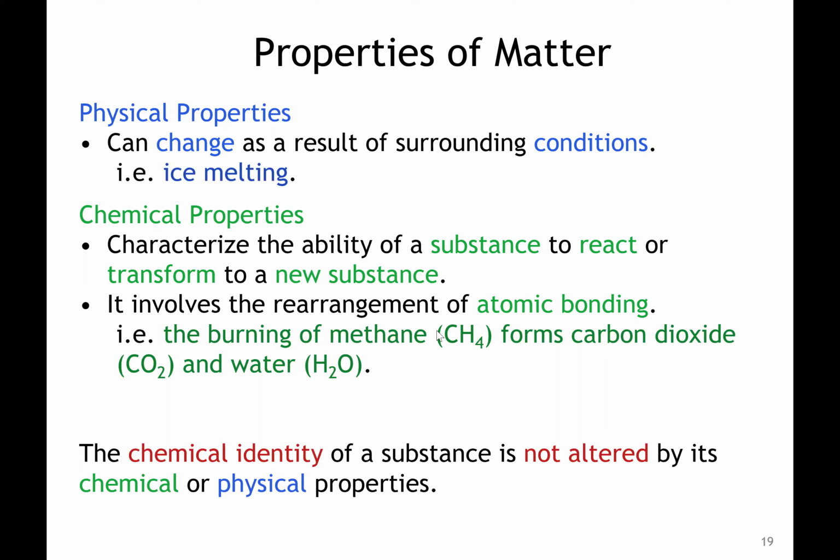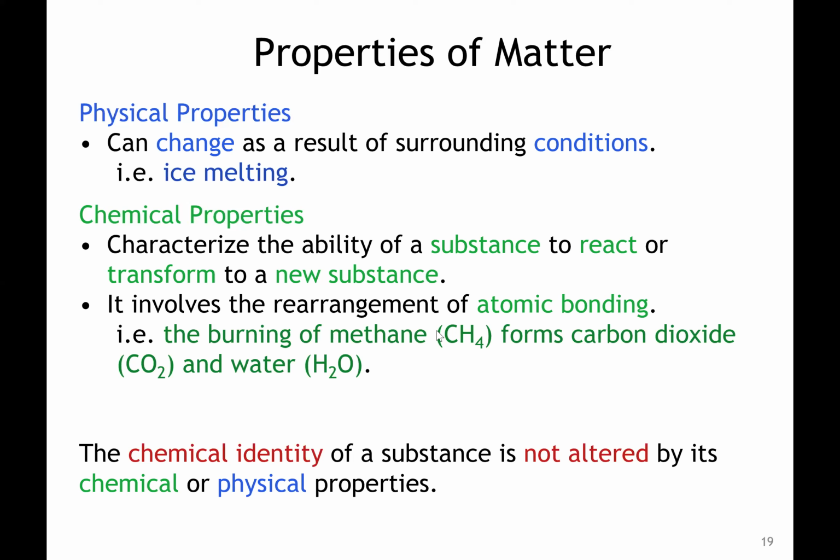In chemical properties, we're looking at how that particular substance can actually react to form something new, new substances, and we call those chemical reactions. And we're looking at chemical properties, all right? What happens to the atoms in a given molecule when a chemical reaction takes place? It involves rearrangement of the way the atoms are forming the bonds, right? It doesn't change the number of atoms, it just rearranges them.